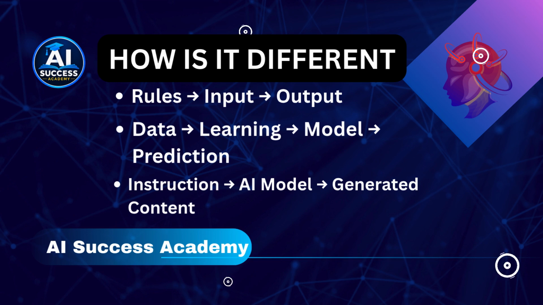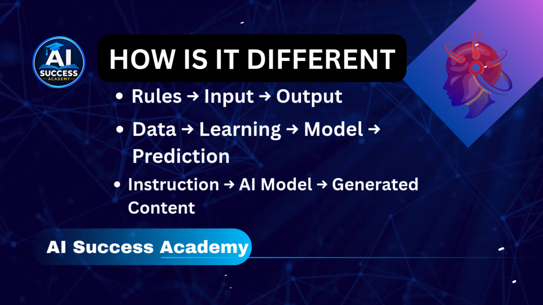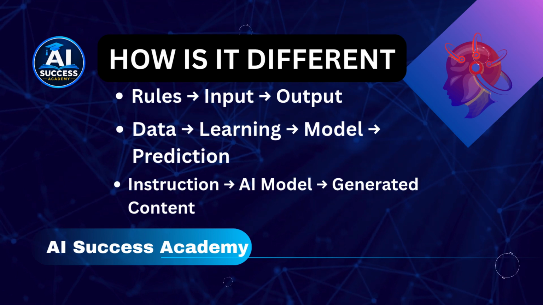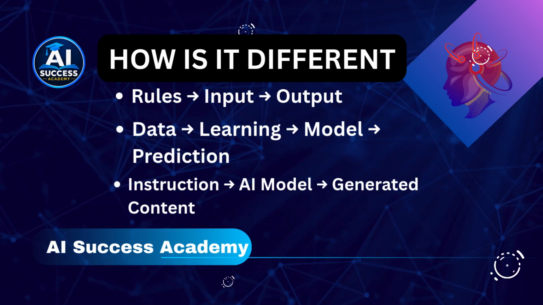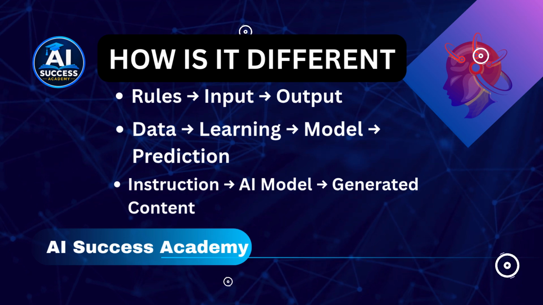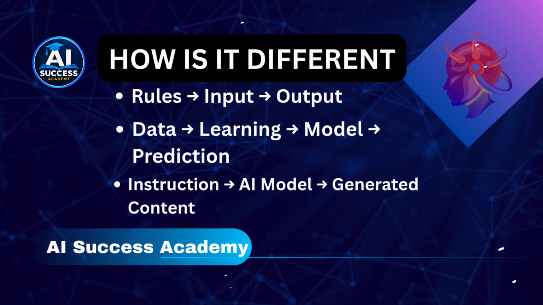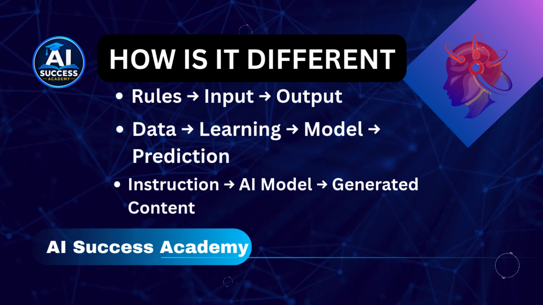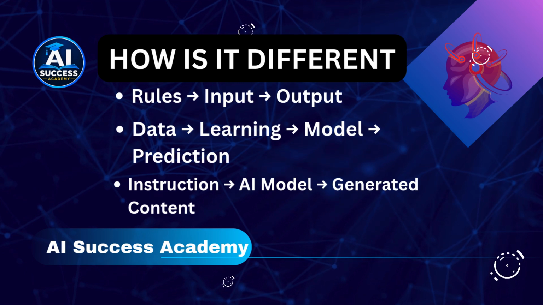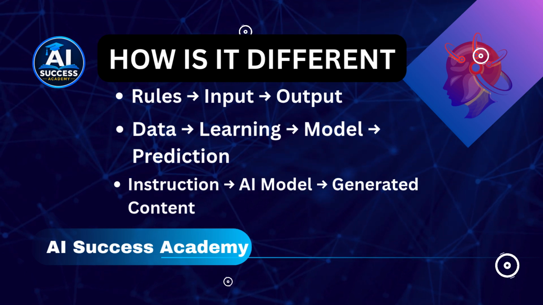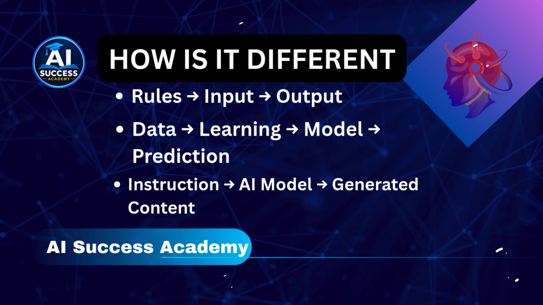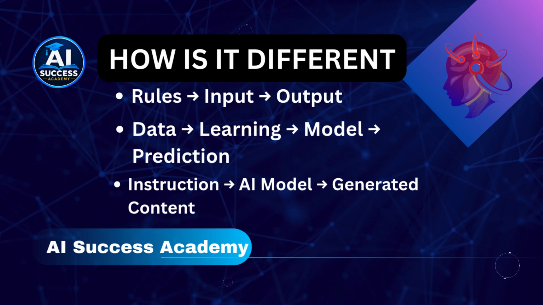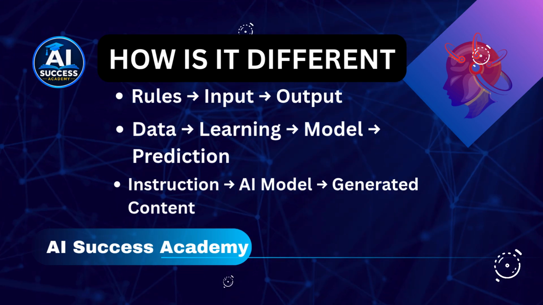How is it different? Let's connect generative AI with what we learned in our previous lessons. Traditional software generally follows explicitly programmed rules: rules, input, output. Machine learning systems learn patterns from data and can use those patterns to make predictions: data, learning, model, prediction. Generative AI can take an instruction or other input and generate new content: instruction, AI model, generated content. These are simplified models, but they help us understand the general difference.